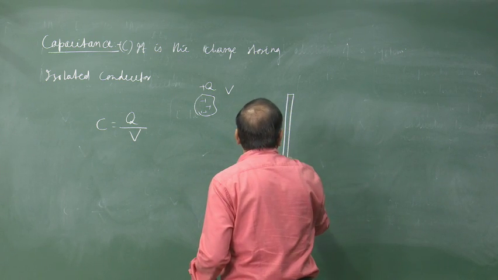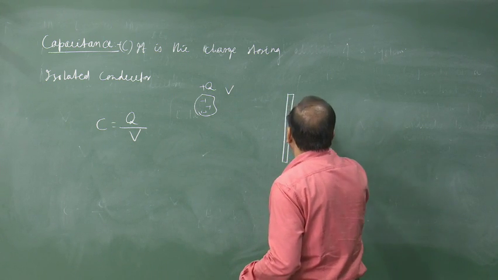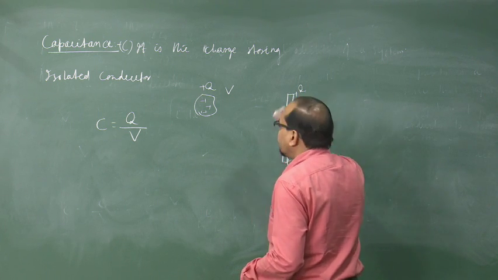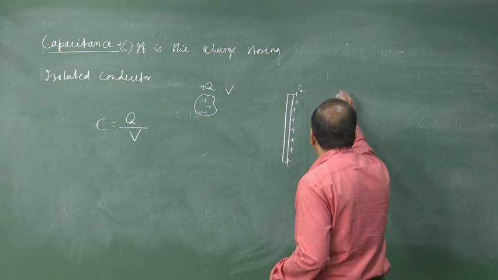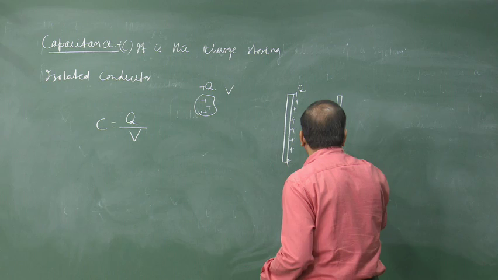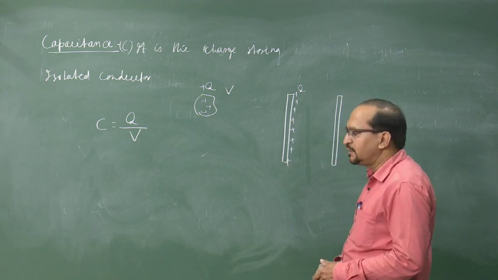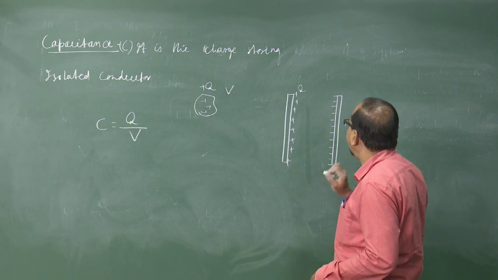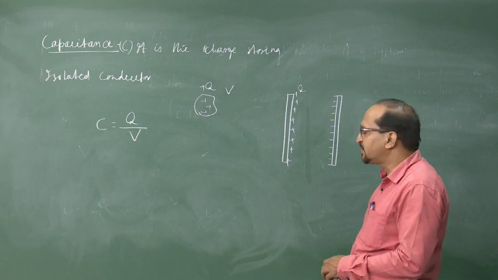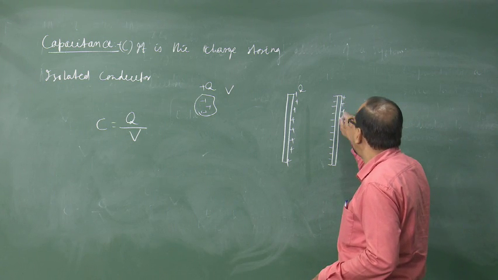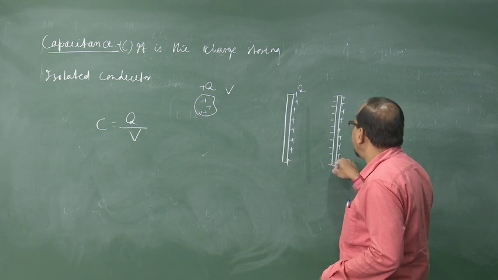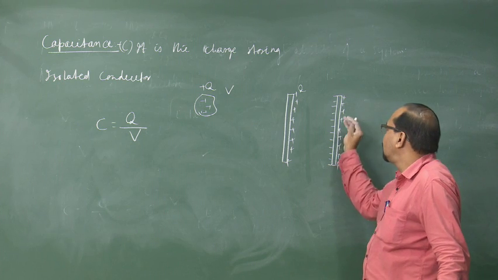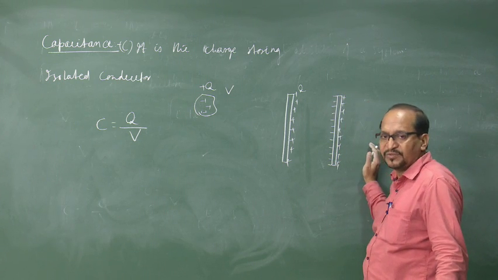But let us discuss. Suppose this is a conducting plate, and we give some charge Q on it. If we put another conductor near it, then this positive charge will induce negative charge at the inner surface of this conductor, and an equal amount of positive charge on the outer side, because total charge has to be 0; charge can neither be created nor destroyed.